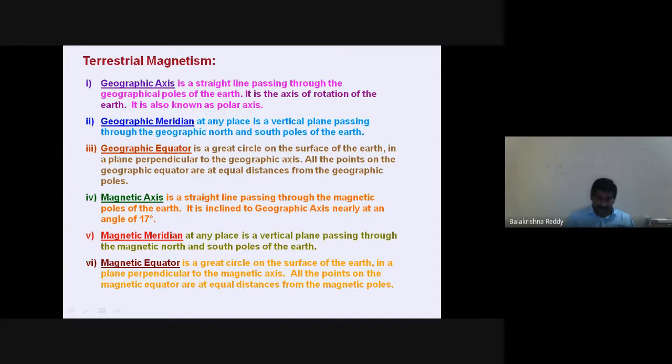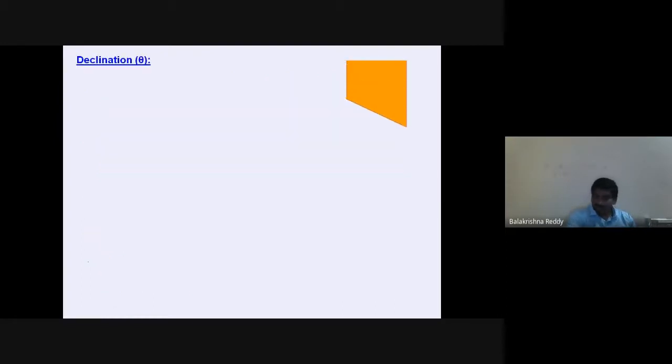Now, here you should understand, coming to terrestrial magnetism, the most important terms. Before knowing these terms, you should have some idea regarding the Earth's magnetic field, how it exists, which is the South Pole, which is the North Pole. Do you have an idea regarding this?